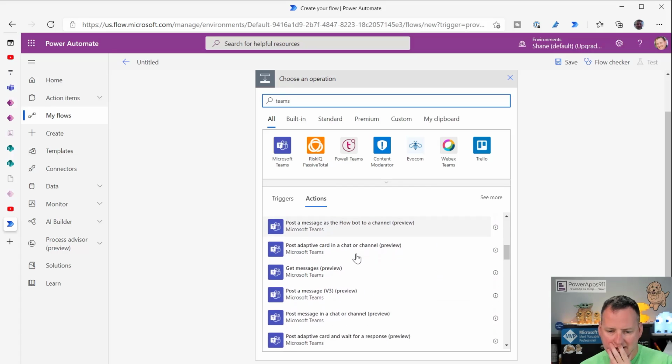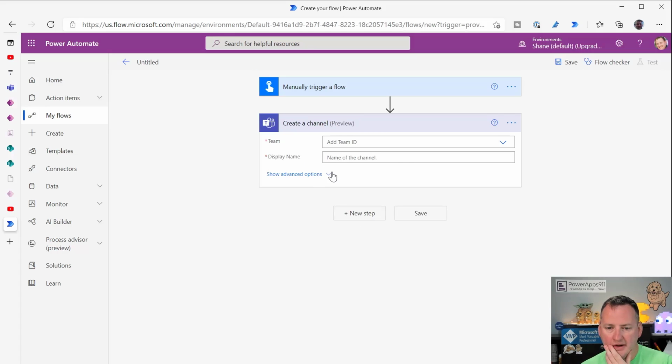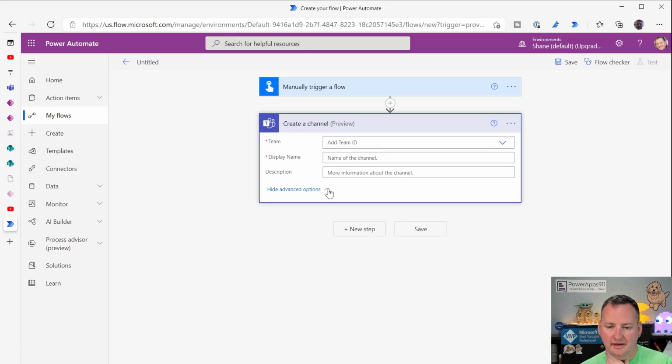Is there a create a channel? If you create a channel, it's a public channel, right? That's your problem. So if you want to create a private channel, my guess is we'd have to do that via an API, right? So I have to go find how to do it in the Graph API. I haven't tried, so I'm not super sure, but that's the way that I think about it.